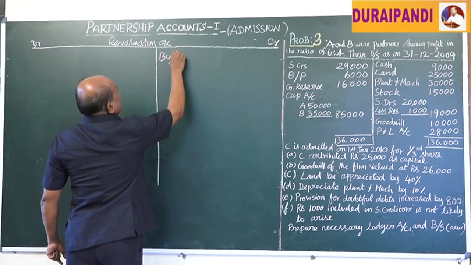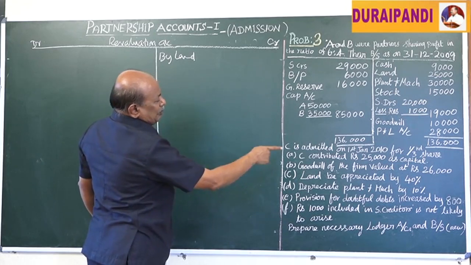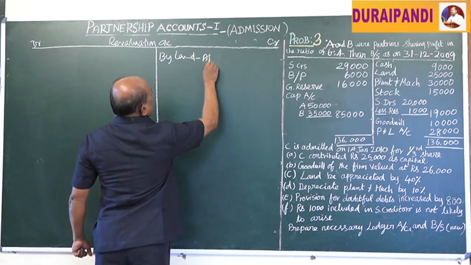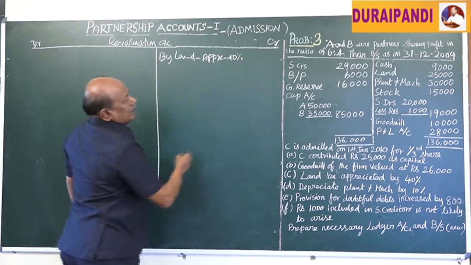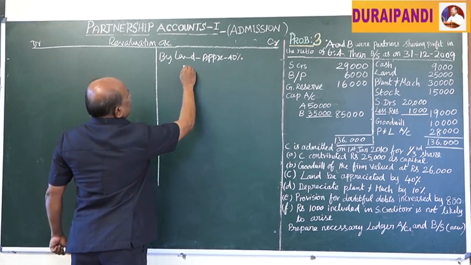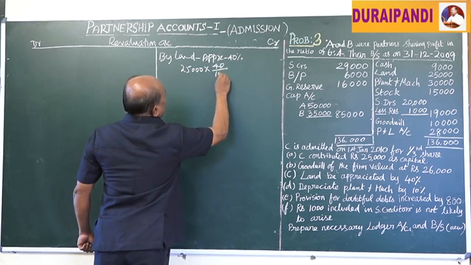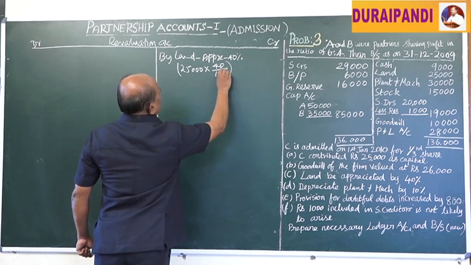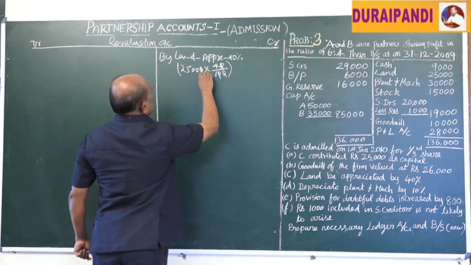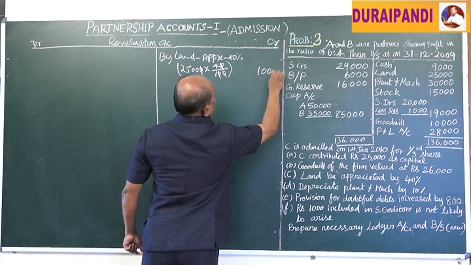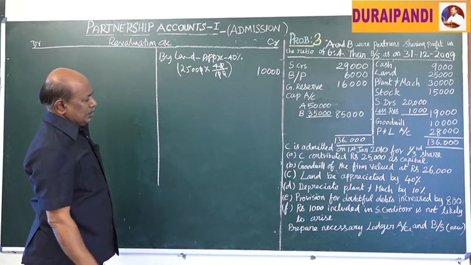By land, that is 40% appreciation. Now, the land value was 25,000. 25,000 into 40%, that is 40 by 100. That is an appreciated value of 10,000. It is an income. Income should be credited to the revaluation account.